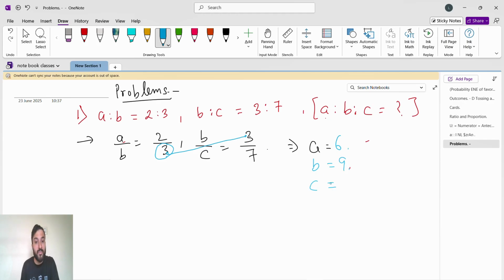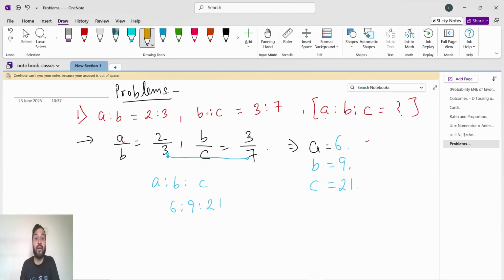And next is c. For finding c, what we have to do? Yes. For finding c, we have to start from b to c. Now we don't have the numerator c, so we'll stop here. B to c. That's it. We don't have up, so we'll not go up, because it should have to be b to c, then c to c, then all numerator. So we don't have the continuity. We have only b to c. So 3 7s are 21. Okay. So we got a is to b is to c is what? 6 is to 9 is to 21.